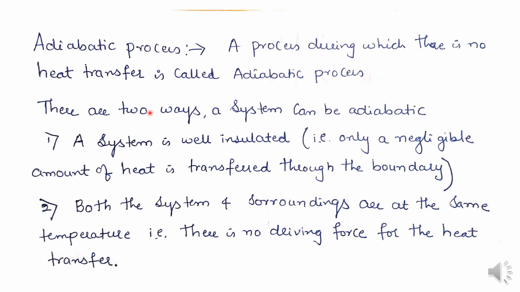There are two ways a system can be adiabatic. In the first, a system is well insulated. Even though we have provided insulation, only a negligible amount of heat is transferred through the boundary, and then we call that system an adiabatic system when it is well insulated.